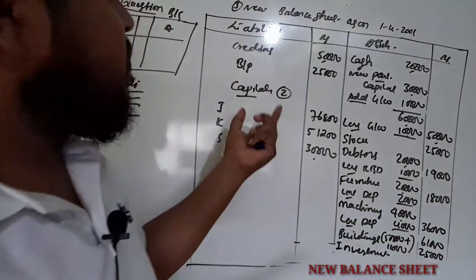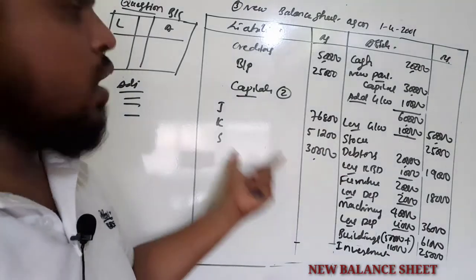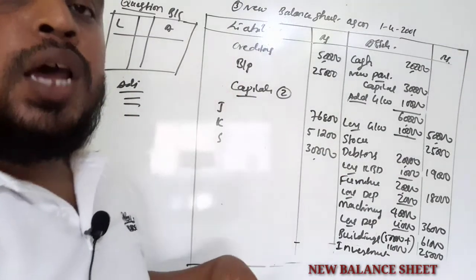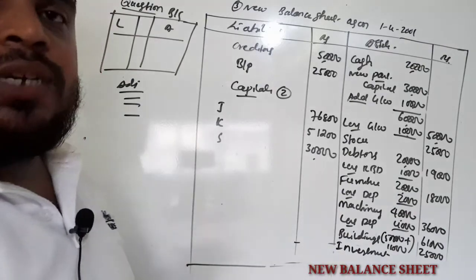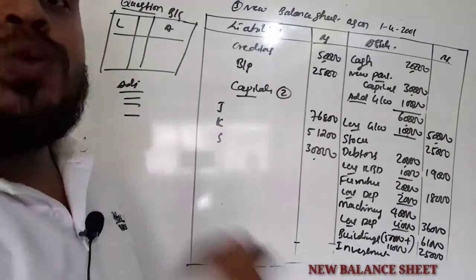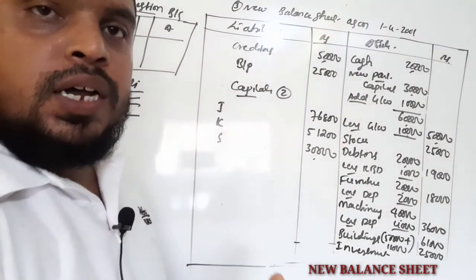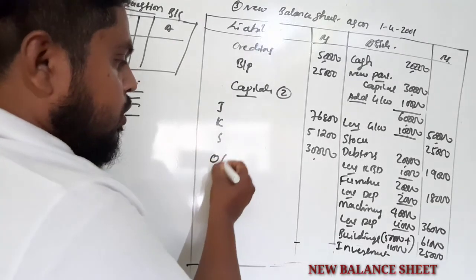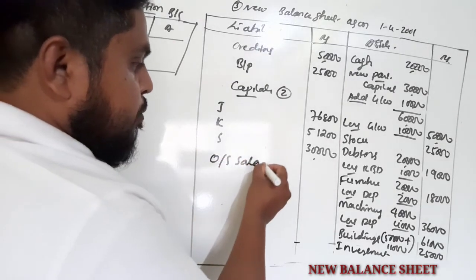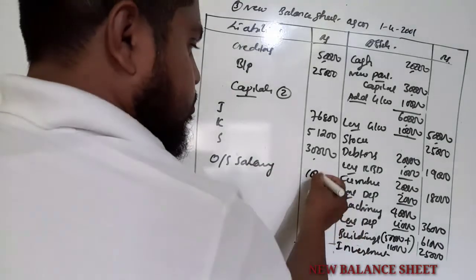So like this, after revising the old balance sheet along with the adjustment, once again you check the adjustment. See, we have taken all the adjustments except the salary. So that is outstanding salary. What the partners have to pay, that is a liability. So unpaid outstanding salary is a liability. So outstanding salary is 1,000.